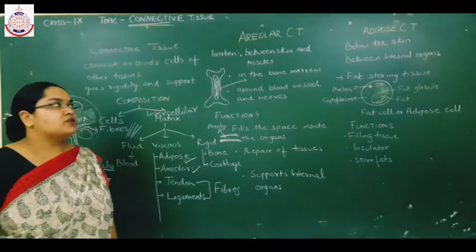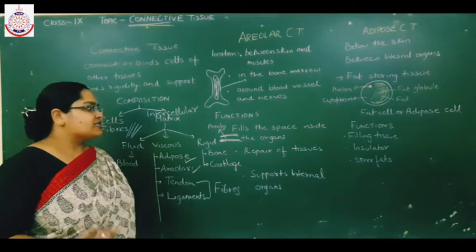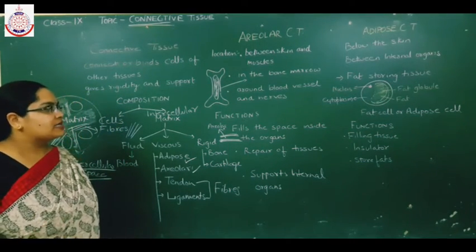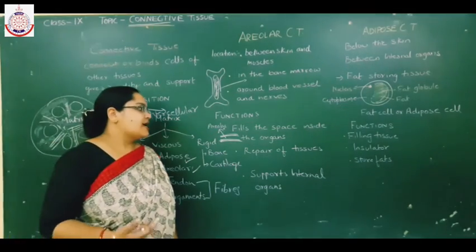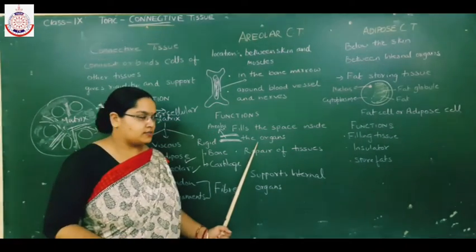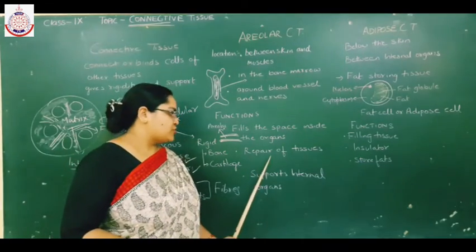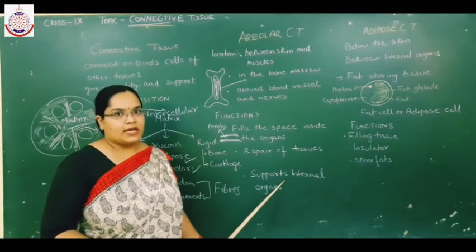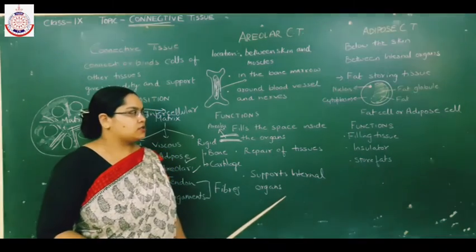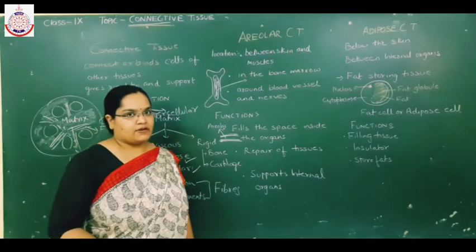Now, what are the functions of areolar connective tissue in the animal body? Its functions are that it fills the space inside the organs. Then next, it helps in the repair of tissues. It also provides support to the internal organs. So these are the functions of areolar connective tissue.